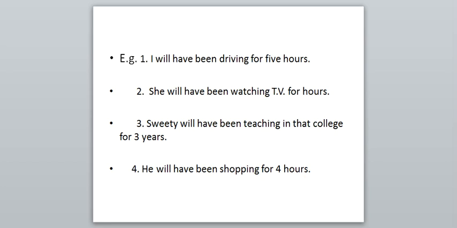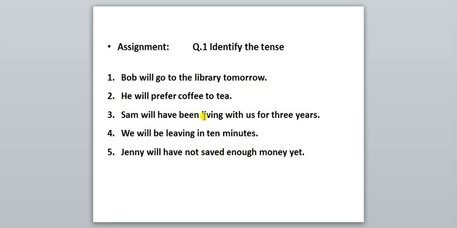Now see, next is there. Here assignment is given. Question number first is given. Here you have to identify the tense. As I told you, you have to focus only on the auxiliary verbs and the form of the verb. Will, shall and present tense is there. Will and shall, present tense means what is there?